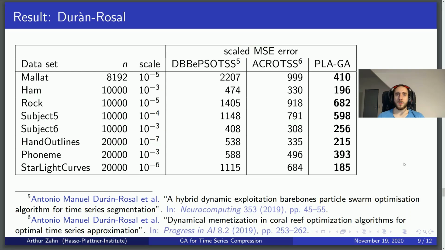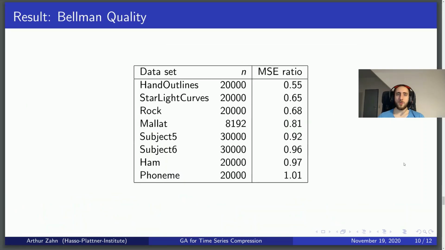Our main comparison is against the deterministic Bellman algorithm, which computes the optimum solution under the sampling restriction, and is thus a great quality benchmark. As on the previous slide, we analyzed the quality reached by our algorithm when given a similar runtime budget as Bellman's algorithm. What you can see in this column here is the ratio between the mean squared errors of the solution found by our algorithm and the solution produced by Bellman. A low ratio is desirable, as it means that we outperform Bellman, whereas a ratio of 1 indicates that both algorithms produced solutions of exactly the same quality.